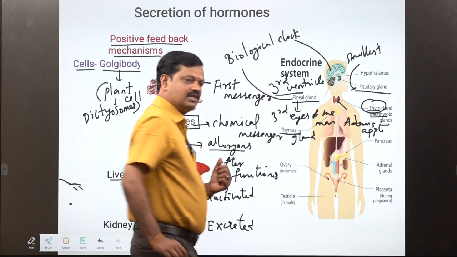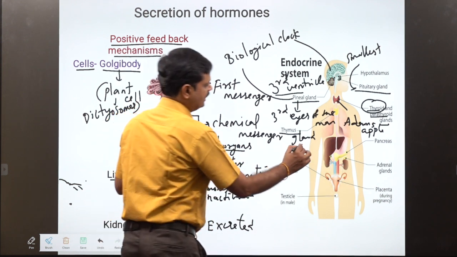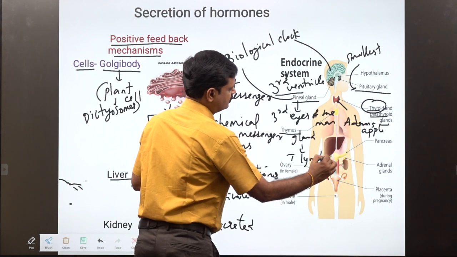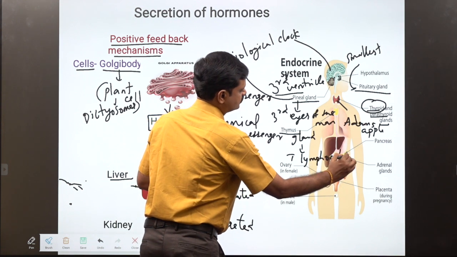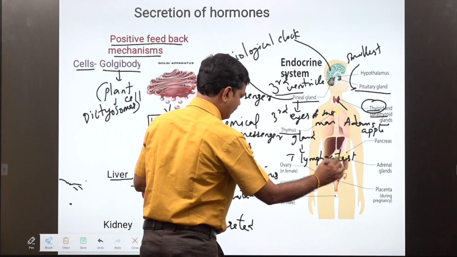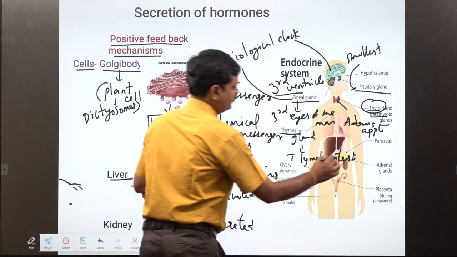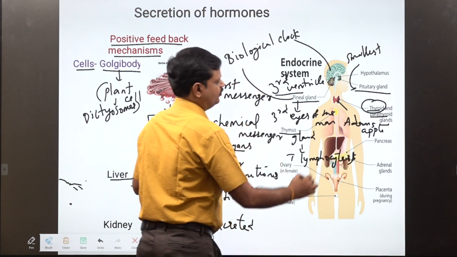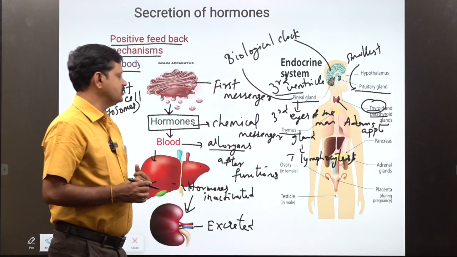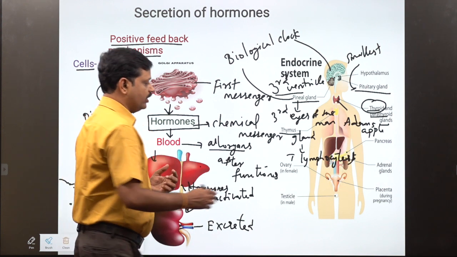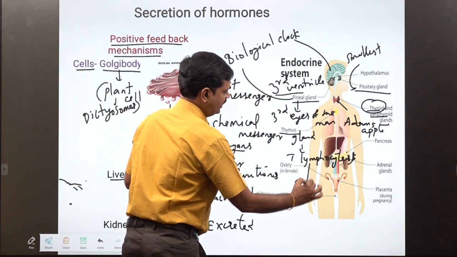This thymus gland is involved in T lymphocyte maturation. T lymphocyte maturation takes place in the thymus gland. T lymphocytes are involved in cell mediated immunity.